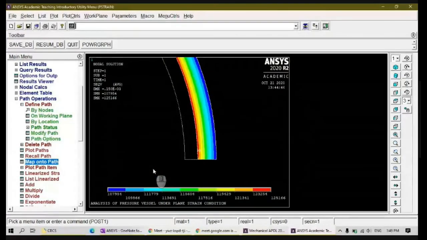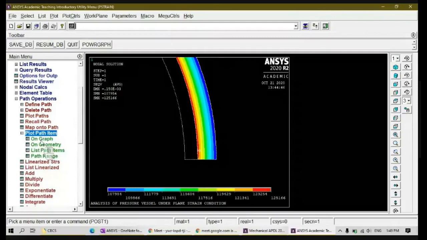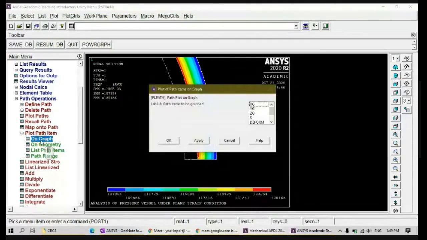Now, I have mapped around 4 data: deformation, stress in X direction, stress in Y direction, and the equivalent stress. These are the things mapped on your path. Now you go for plot path item on graph, click on graph. Which one do you want? You can select.